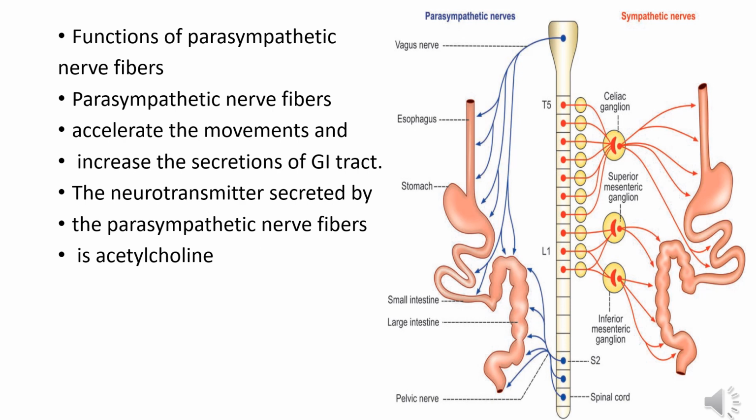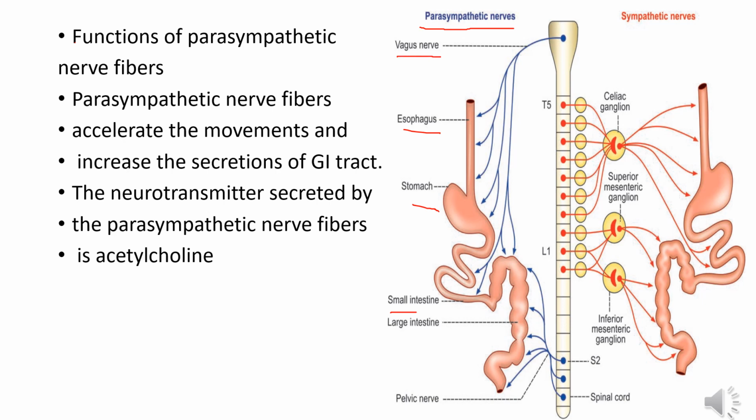Parasympathetic nerve fibers. Parasympathetic nerve fibers to GI tract pass through some of the cranial nerves and sacral nerves. The preganglionic and postganglionic parasympathetic nerve fibers to mouth and salivary glands pass through facial and glossopharyngeal nerves. Preganglionic parasympathetic nerve fibers to esophagus, stomach, small intestine and upper part of large intestine pass through vagus nerve.